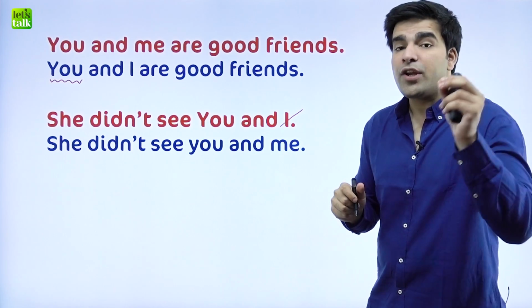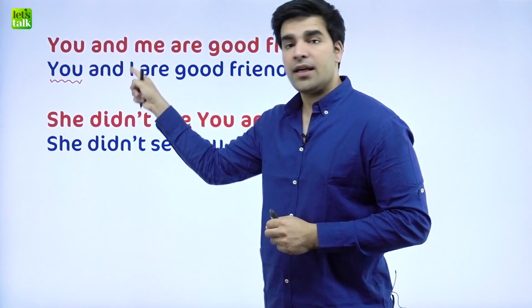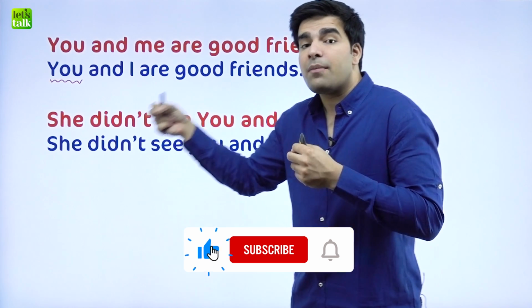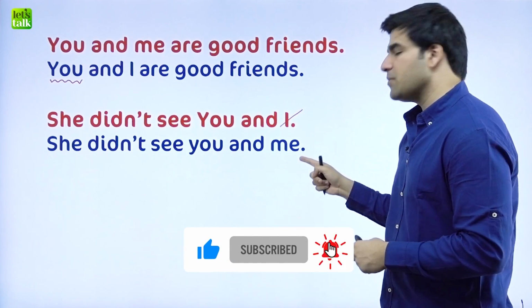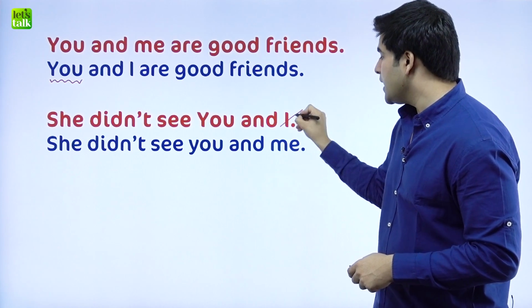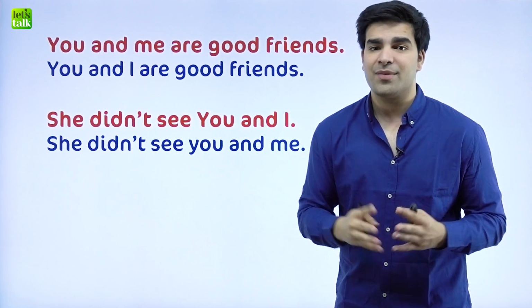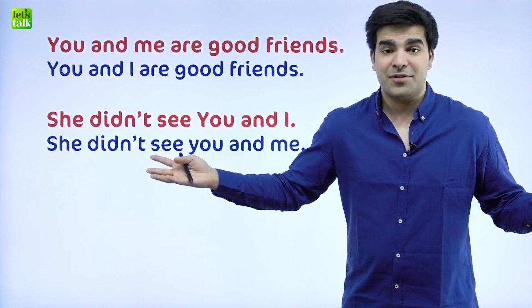So remember, when you're actually using it in the beginning of the sentence, you say you and I, you use this form of pronoun here. But when it comes to using it in the end of the sentence, I changes to me. So it's a very important transition that if we keep in mind, we'll be able to avoid the most common grammar slip of today's time.